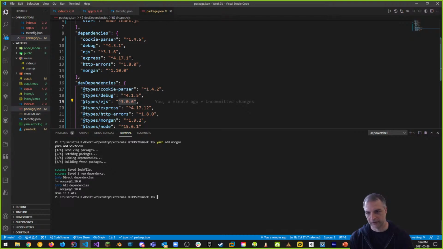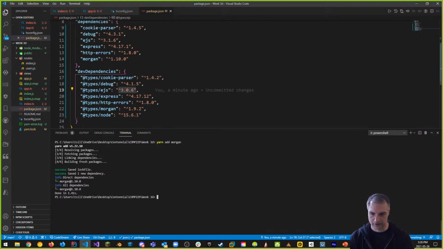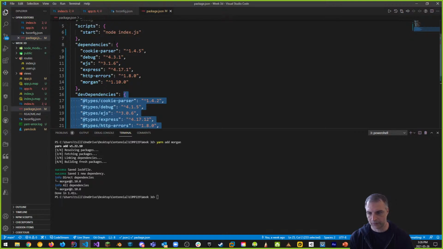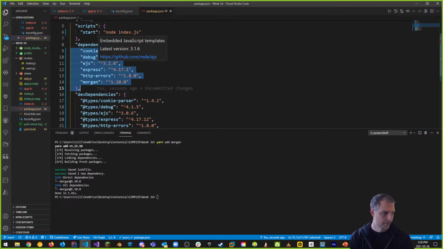All right, so this is what you should have. And I've updated all these to the latest versions. Why? Because that is going to be better than what we had before. Okay, and it's going to also match with my code hinting, which is down here. So this part, dev dependencies, are all my code hinting that I need for TypeScript. And these are all the latest versions of my code that I need here. All right. This is nice. Okay, good.